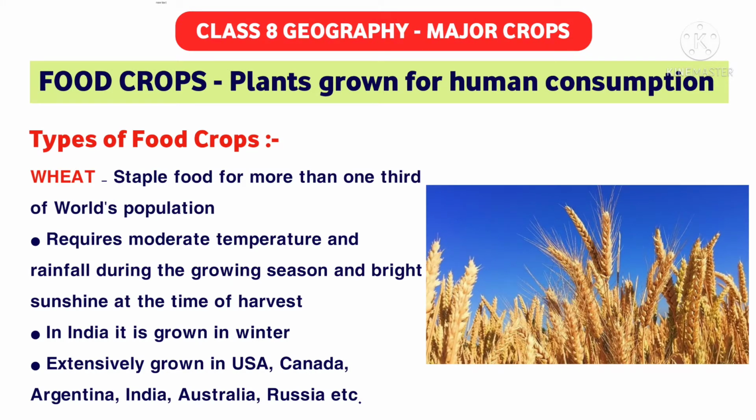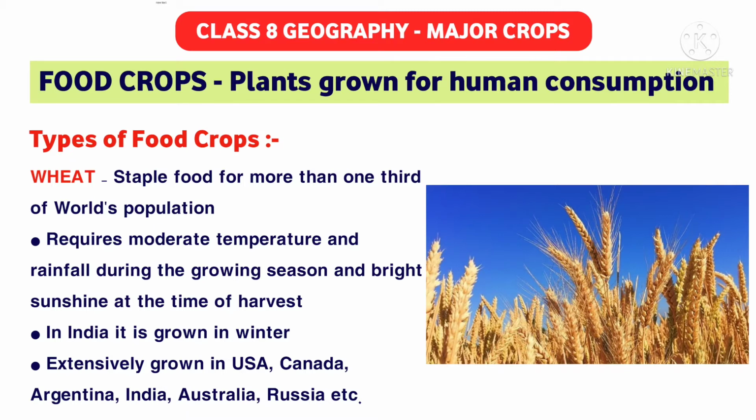Now, what are food crops? The crops or the plants grown for human consumption are called food crops. Food crops are required by us in our day-to-day life for our survival. Now, there are some types of food crops. Let's see some examples. First example is wheat.